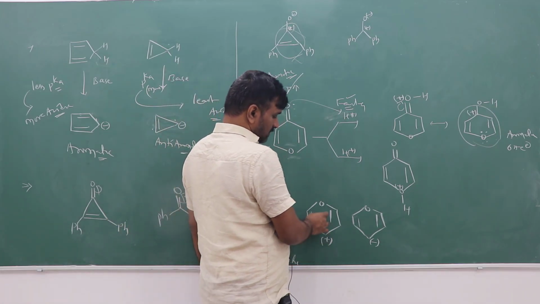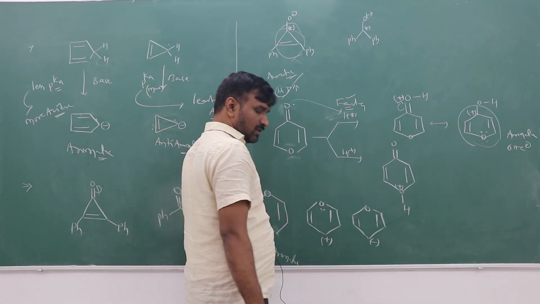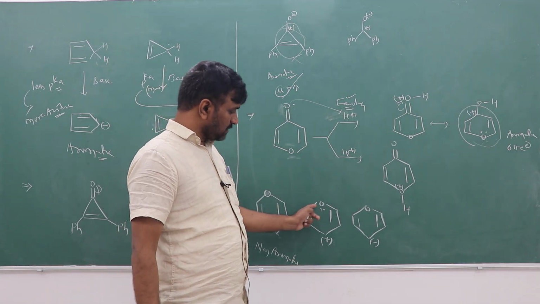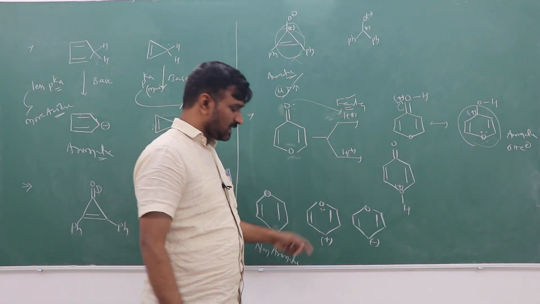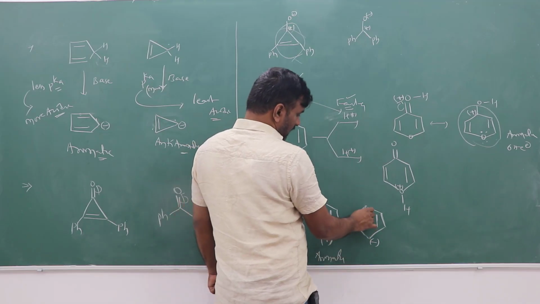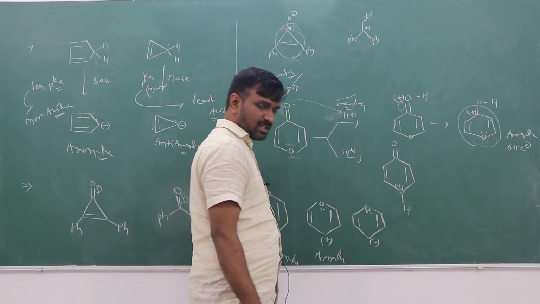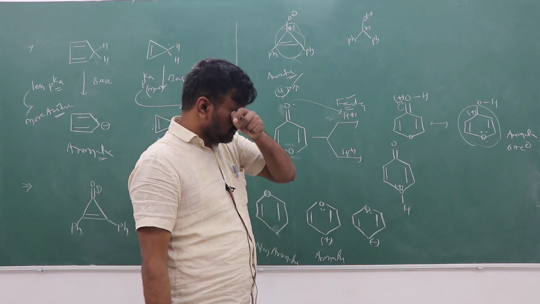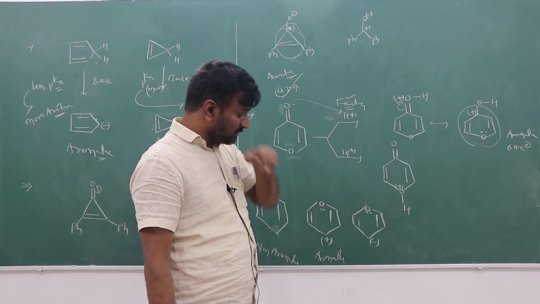So here a positive charge will be there. Here 2 pi electrons will be there, a lone pair of electrons. And in total how many electrons? 6 pi electrons will be there, so it is getting aromatic. And here on oxygen, 2 pi electrons will be there, the lone pair of electrons which is involved in the conjugation.